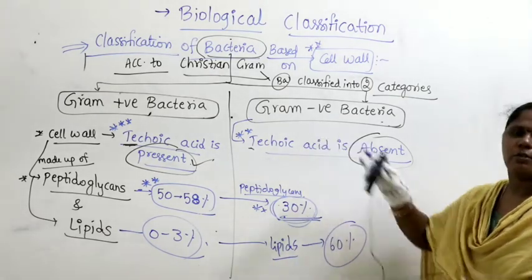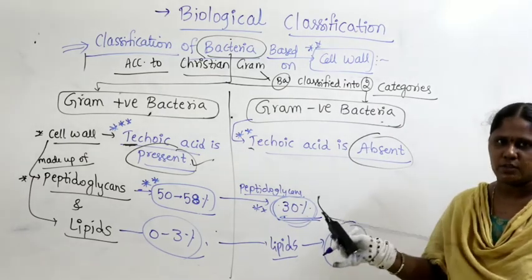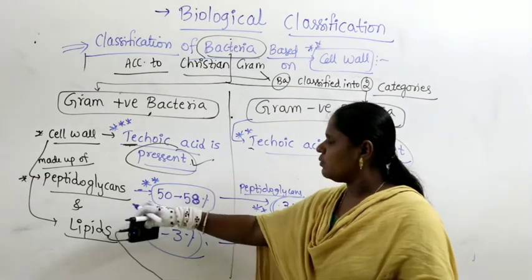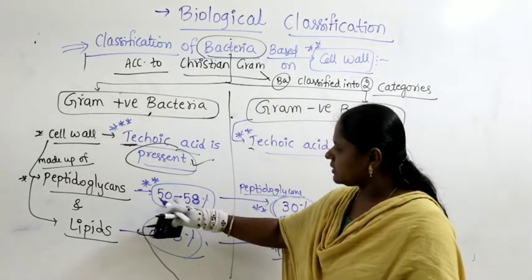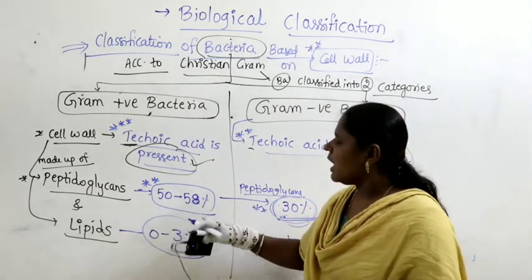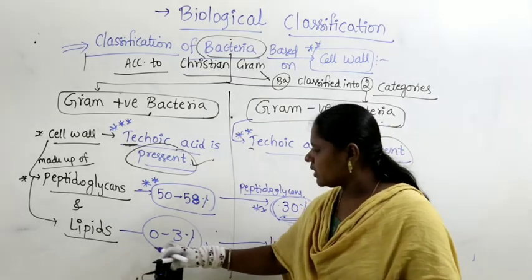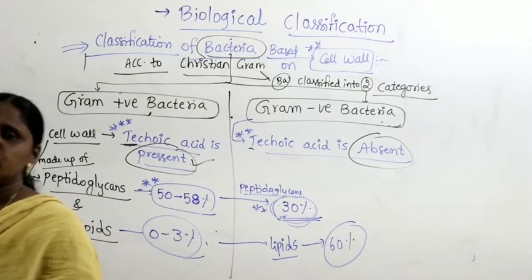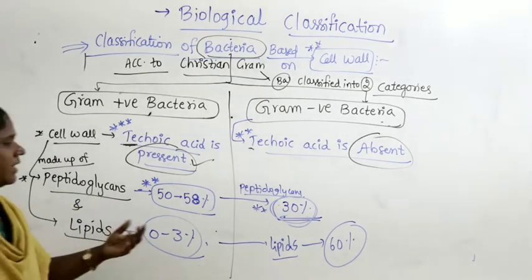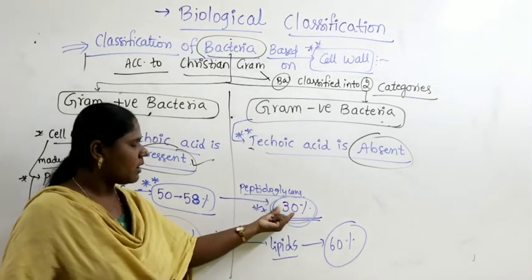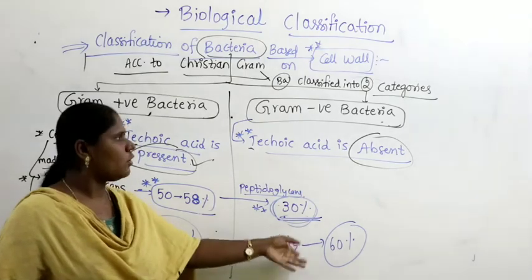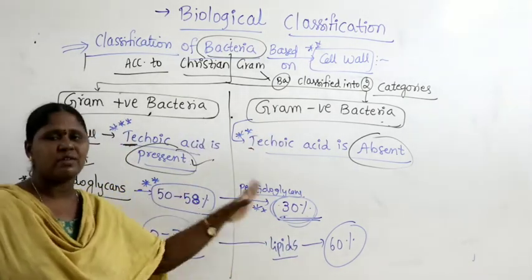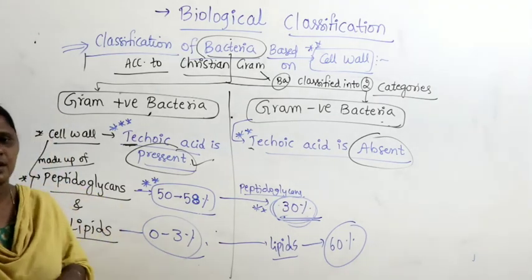That's why gram negative bacteria could not take up crystal violet, whereas gram positive bacteria has a higher percentage of peptidoglycans, 50 to 58%, and a very small quantity of lipids, 0 to 3%, in the cell wall. That makes them absorb crystal violet, and here less peptidoglycans and more lipids could not make them absorb crystal violet, but made them absorb another stain called safranin.